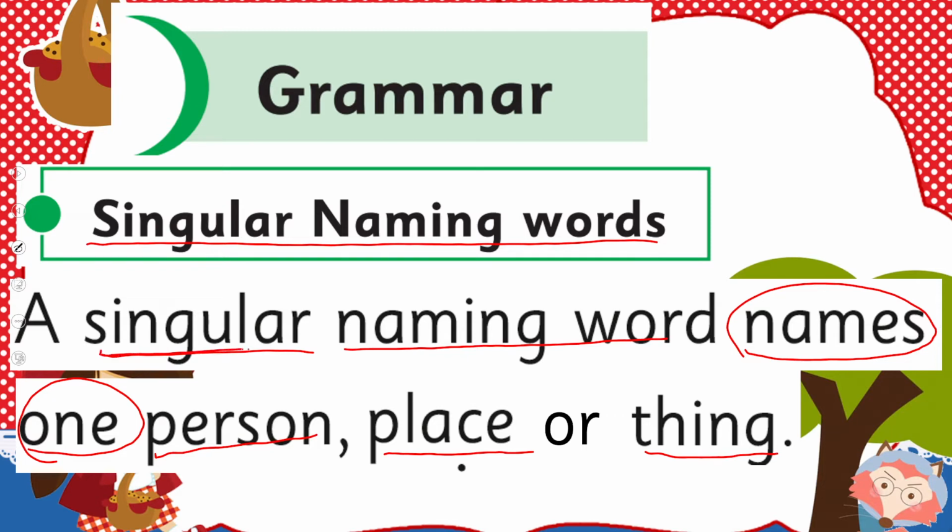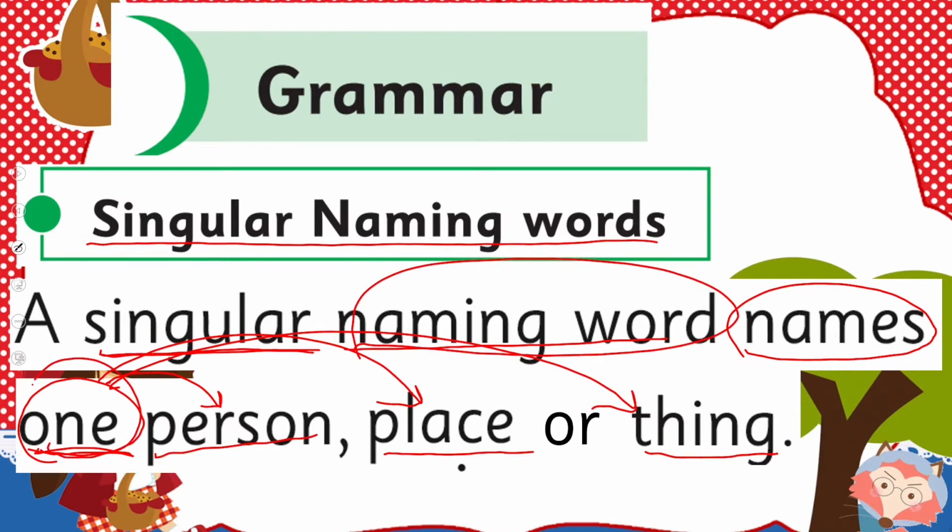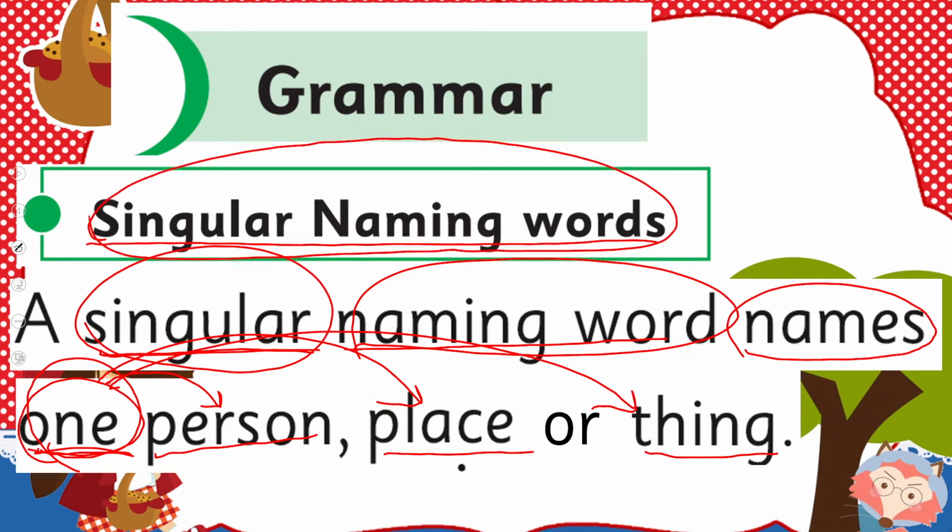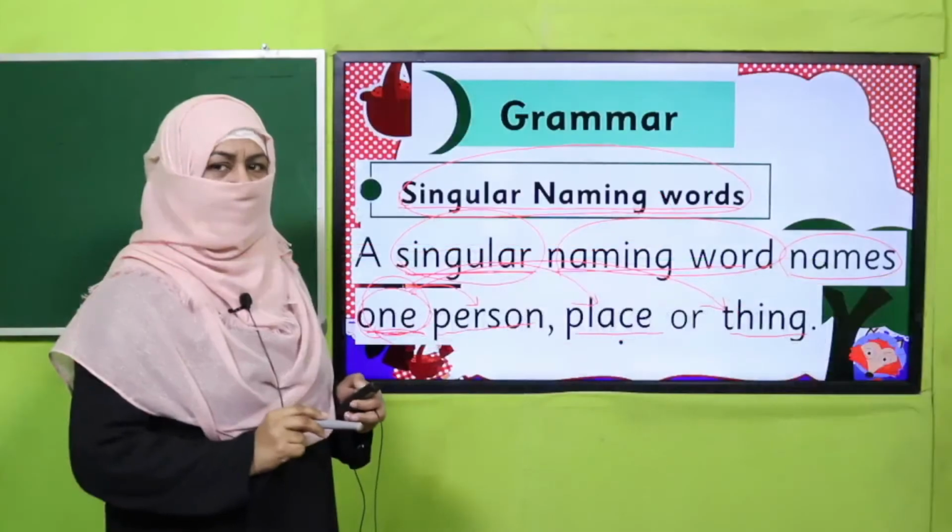So, a naming word, it refers to one. What? It can be one person, it can be one place, or it can be one thing. But because this naming word is referring to one person or place or thing, that's why it is called singular naming word. Singular naming word. You got the idea? You got the concept?